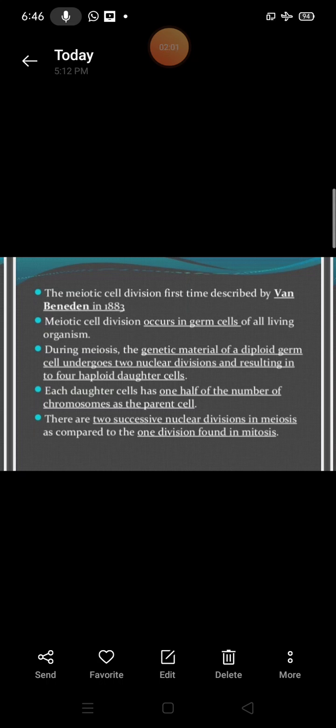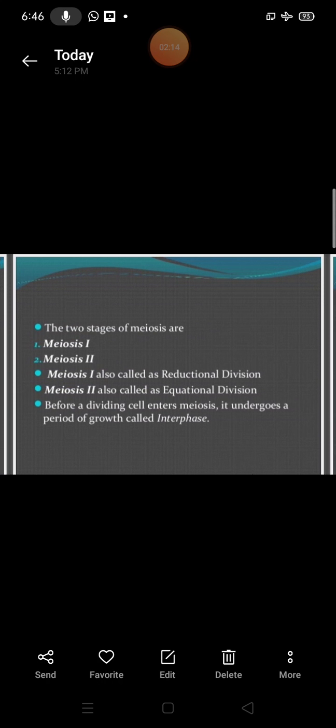There are two successive nuclear divisions in meiosis, as compared to the one division found in mitosis. Meiosis is completed in two different stages, meiosis 1 and meiosis 2.